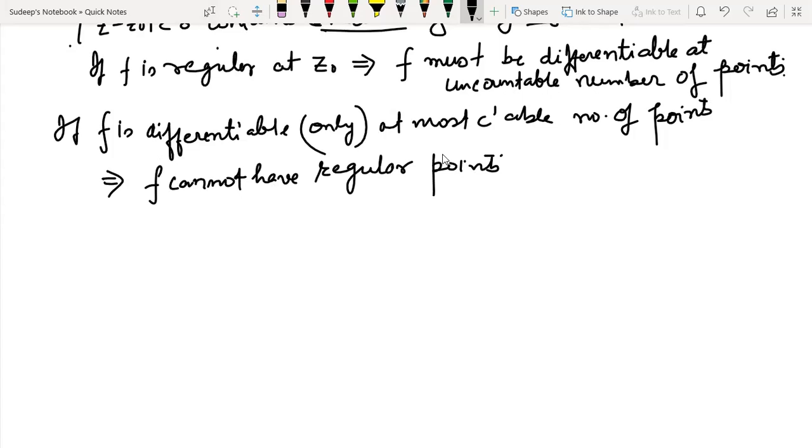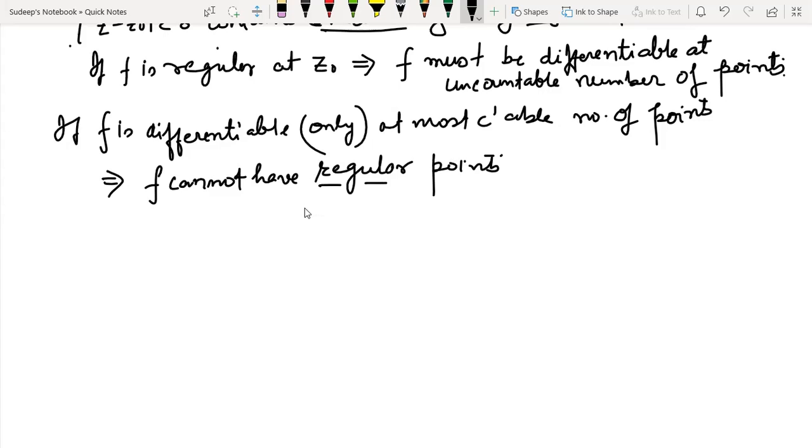Now let us extend this to analyticity. See, I've already told that if the function has a regular point at z naught, then the function must be analytic at z naught.